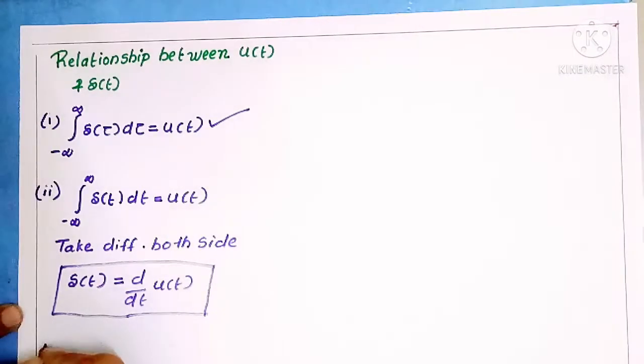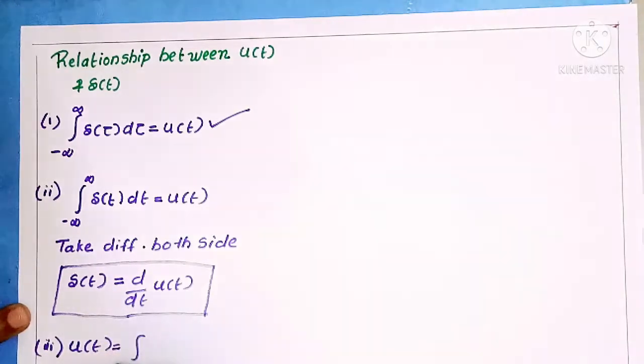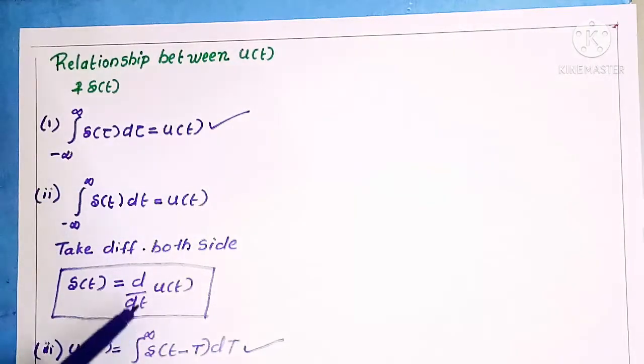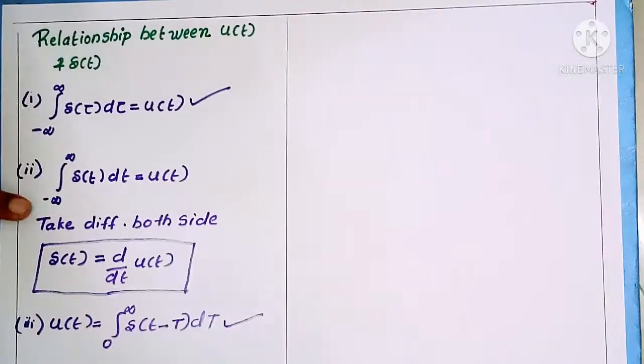Next, the third relation becomes, if you take a time shift property, u of t is equal to the integral from 0 to infinity of del of t minus tau d tau. This is the third property. So these are the relationships between the unit step signal and the unit impulse signal. Next we can do some problems.